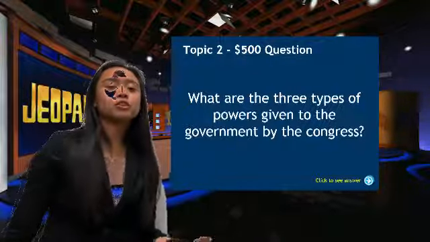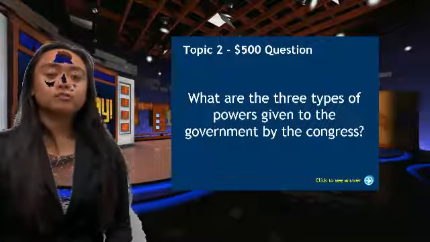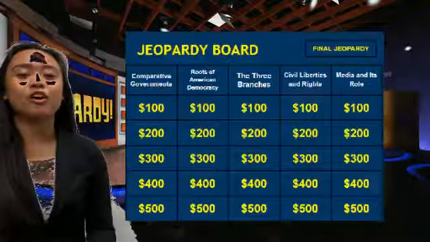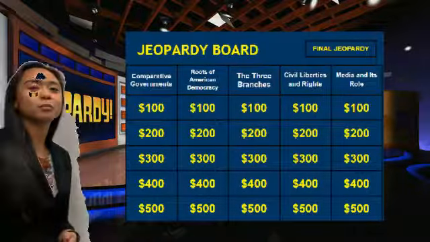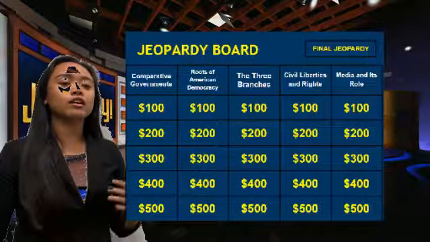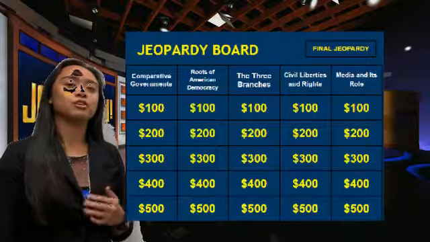I'll take roots of American democracy for 500. All right, Shaniqua, the question for you is, what are the 3 types of powers that are given to the national government? Easy. What are delegated, inherent, and implied powers? Implied powers are used to make all laws that are necessary, and inherent powers are not specifically listed in the Constitution, but they grow out of the very existence of the national government.